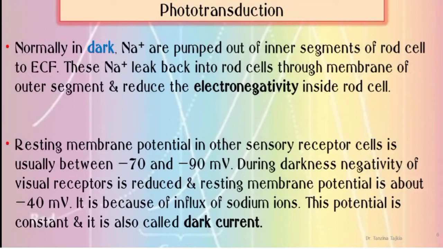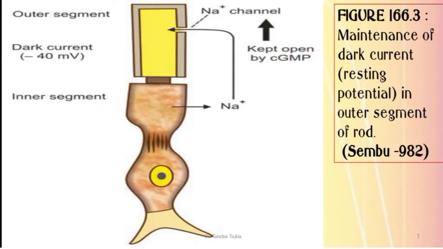Resting membrane potential in other sensory receptor cells is usually between -70 to -90 millivolt. During darkness, negativity of visual receptors is reduced and resting membrane potential is about -40 millivolt. This is because of influx of sodium ion. This potential is constant and it is also called dark current. In this figure, we want to show the maintenance of dark current. The figure is taken from Sambasivam's book.